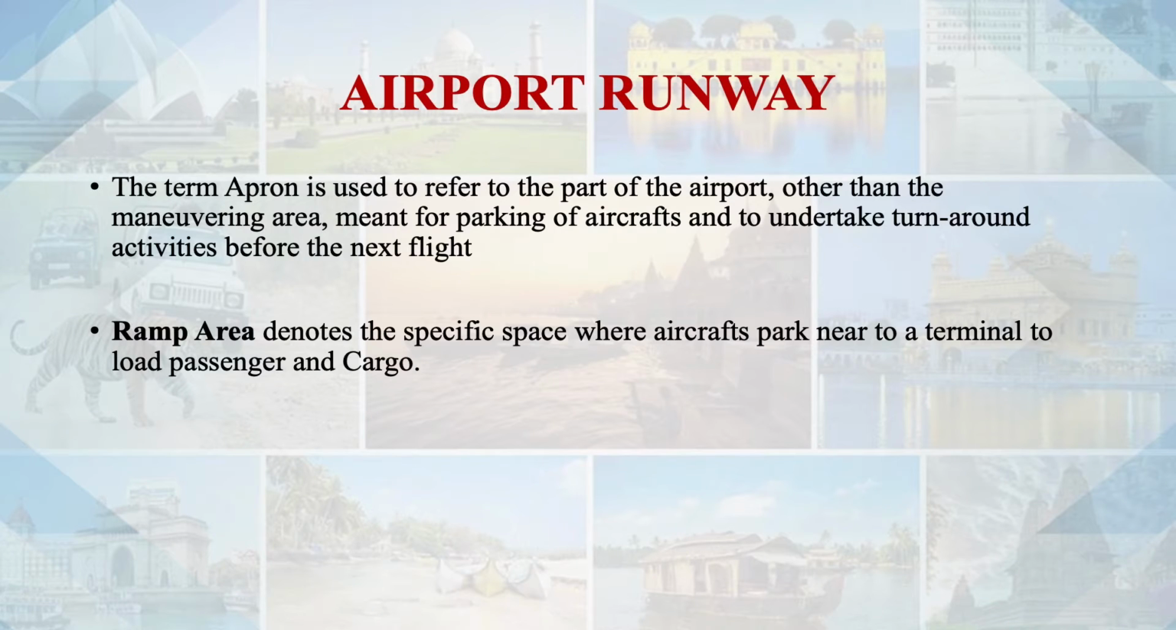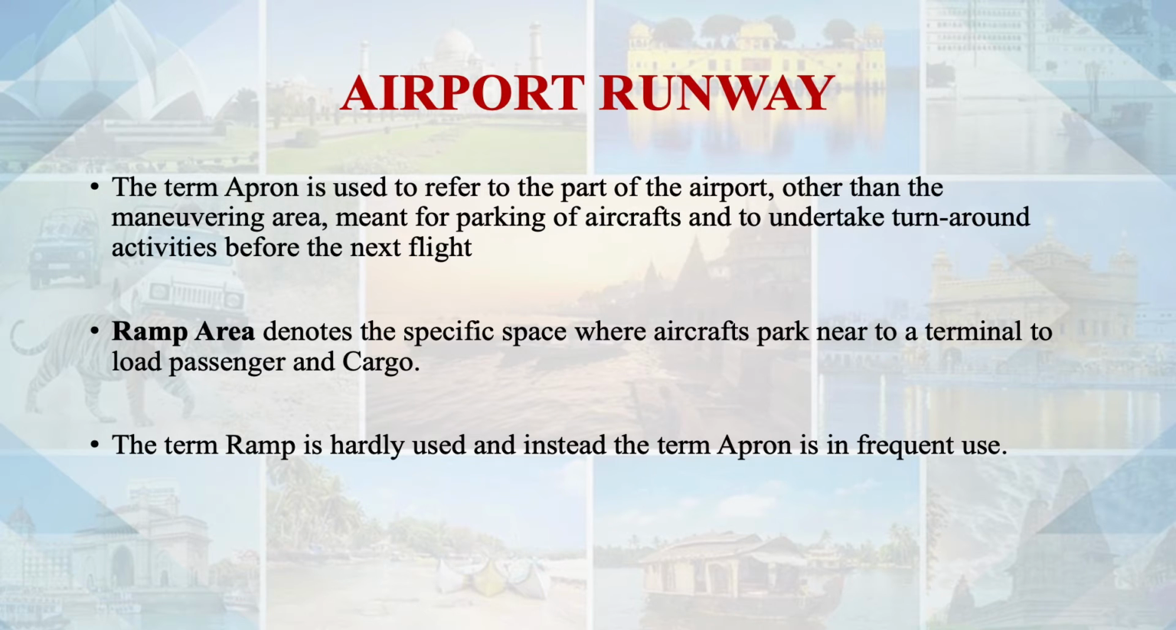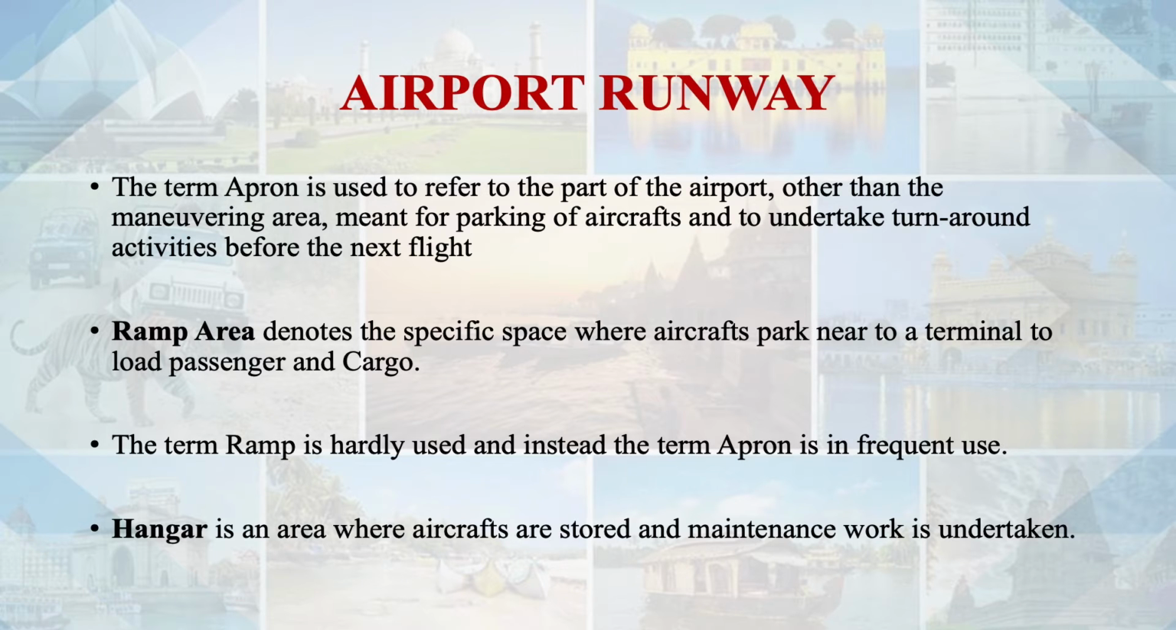The ramp area denotes a specific space where aircraft park near a terminal to load passengers and cargo. The term ramp is hardly used nowadays. Instead, the term apron is in frequent use. Hangar is an area where aircraft are stored and maintenance work is undertaken. So a flight will be taken into the hangar whenever it requires a certain kind of maintenance activity. Hangar is also very important because aircraft should have very regular, routine-based and repeated maintenance activities. That activity schedule will usually be provided by the aircraft manufacturing company.